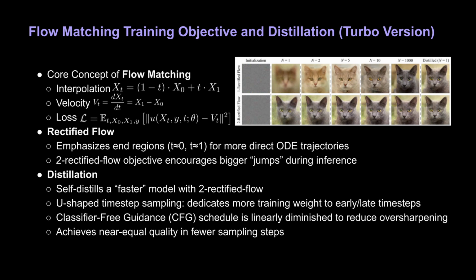The authors created a turbo version of the model through self-distillation with a rectified flow objective and a specifically designed inference strategy. In this approach, a two-rectified flow model is trained to mimic the base model's predictions, but with more aggressive time-step scheduling, the so-called U-shaped distribution. We also gradually reduce the classifier free guidance factor during inference. The result is a model that maintains near equivalent video quality but drastically cuts the number of function evaluations, making text-to-video generation much faster in practical settings.